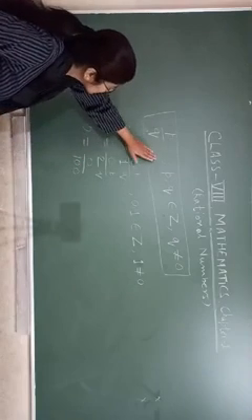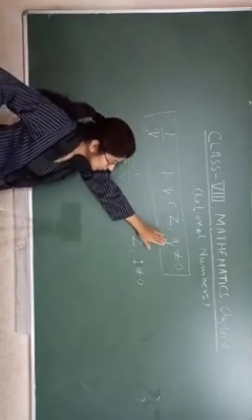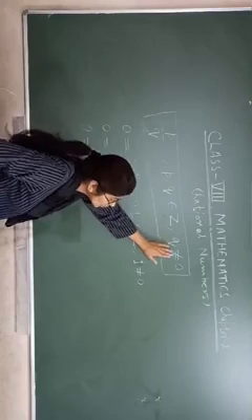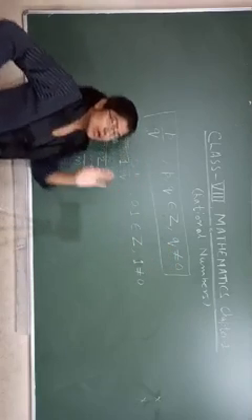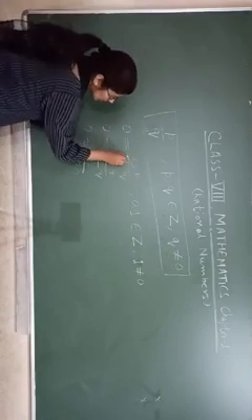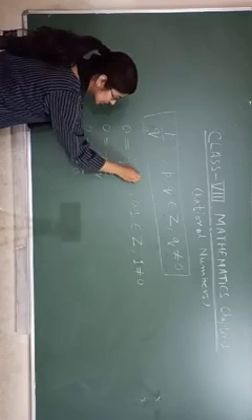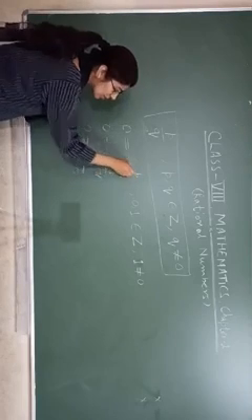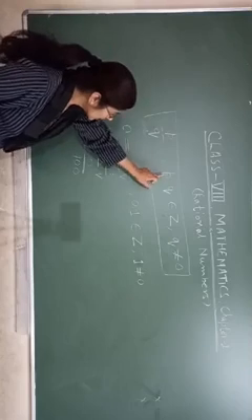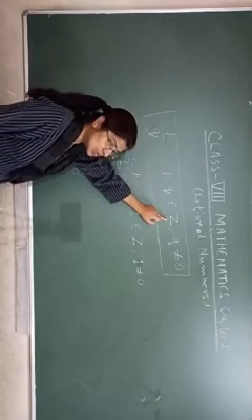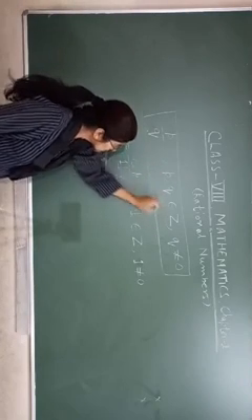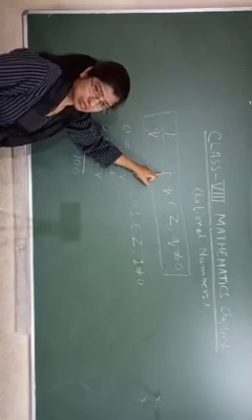Look, students, here is the given condition for q: q should not be 0. The condition is for q. It should not be 0. P can be 0. Here there is no restriction for p. Here it is written that p and q belong to integers, so p can be 0.